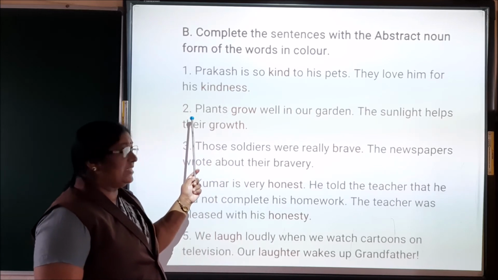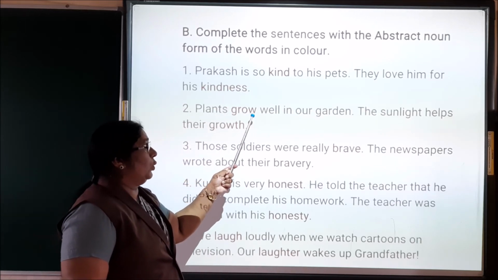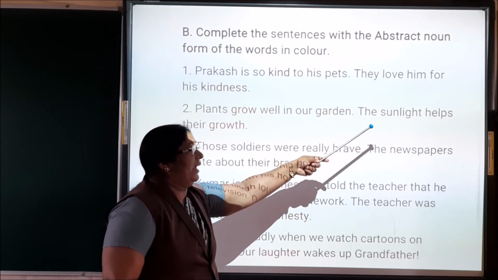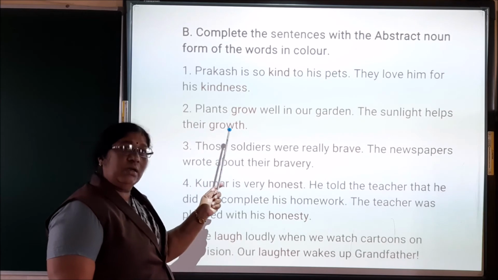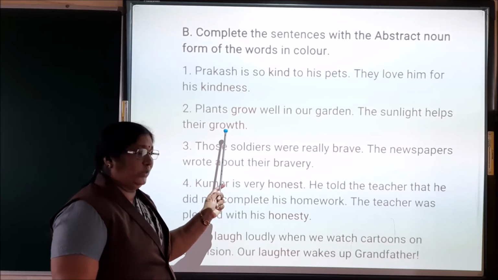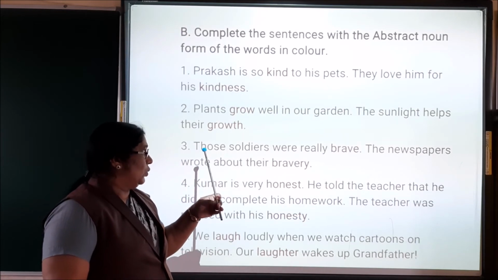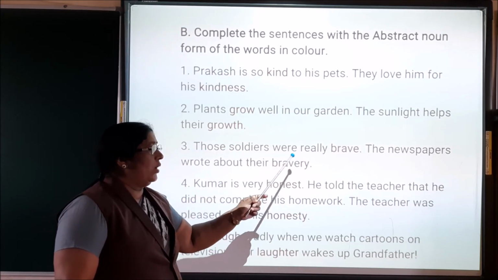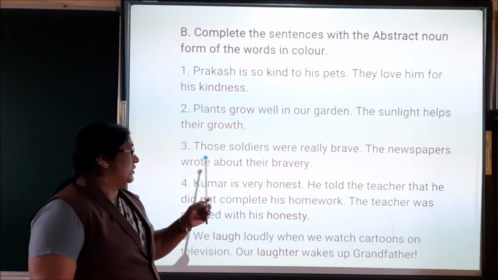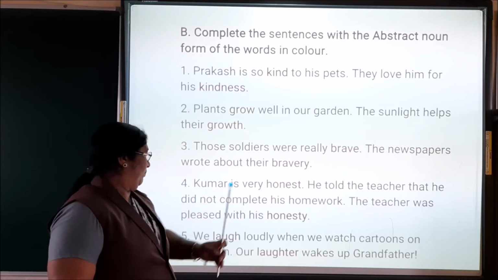Now, in the second sentence, plants grow well in our garden. The sunlight helps their growth. Here, which word is the abstract noun? Growth. Third sentence, those soldiers were really brave. The newspaper wrote about their bravery.